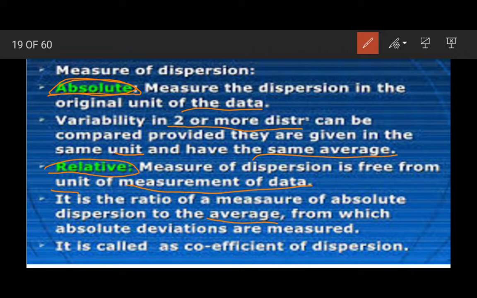It is called the coefficient of dispersion.